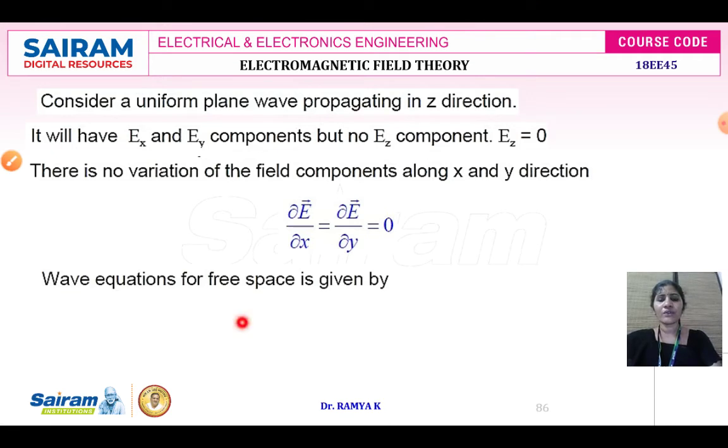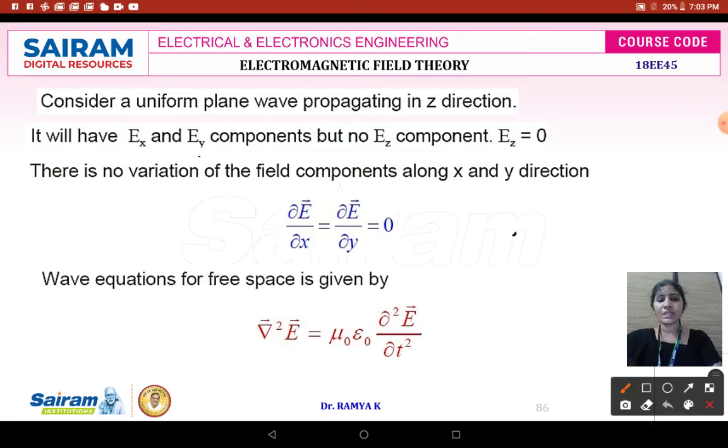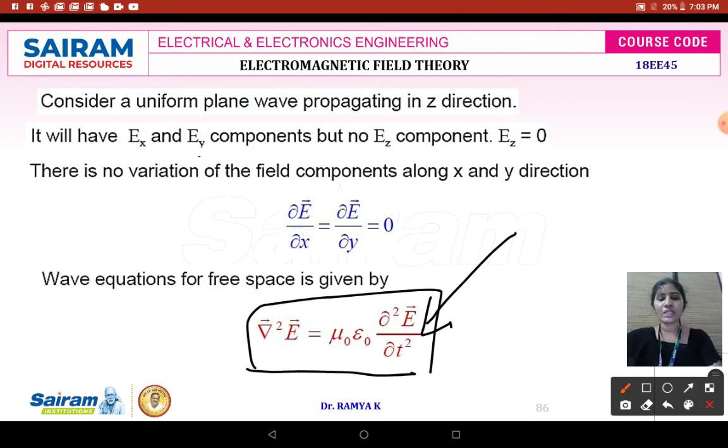The wave equation for free space is given by ∇²E = με ∂²E/∂t². This equation represents the general form of the wave propagation equation in free space, or you can say in a lossless medium, in terms of E. Now with respect to x, the wave is propagated and you are going to get the field along your y-axis. So in this, E can be written as Ey.